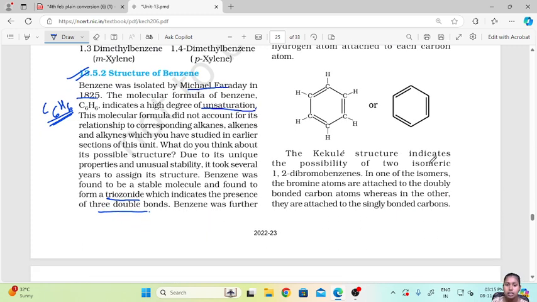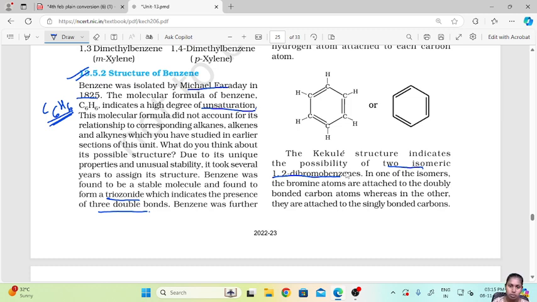Now the Kekulé structure indicates the possibility of 2 isomeric 1,2-dibromobenzenes. In one of the isomers, the bromine atoms are attached to the doubly bonded carbon atoms, whereas in the other they are attached to the singly bonded carbon atoms.